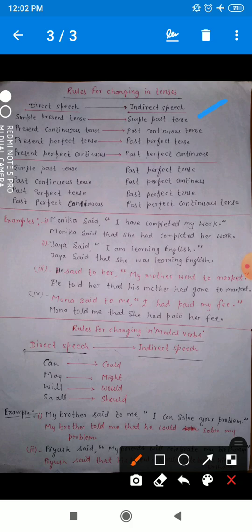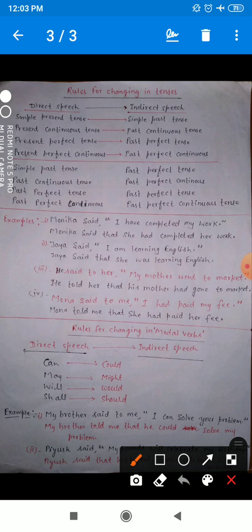Present continuous will change into past continuous. Present perfect tense will change into past perfect tense. Present perfect continuous will change into past perfect continuous. All the present tenses will change into past tenses: simple present to simple past, present continuous to past continuous, present perfect to past perfect, present perfect continuous to past perfect continuous. I hope you have got these four points very well.